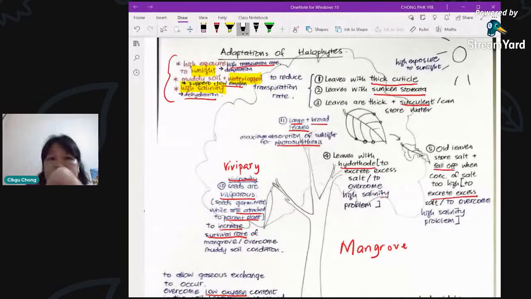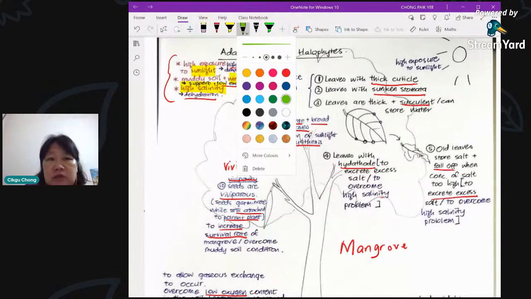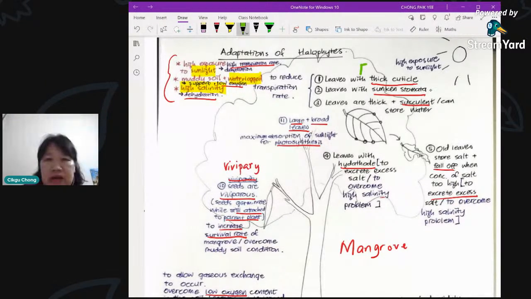Remember, when you want to answer questions, always talk about the F. F is the feature. What is the special feature here? What does the plant have? And how it helps is the E. So feature is here, feature is here. The leaves are thick, have thick cuticle, have sunken stomata, succulent leaves, thick and succulent, so to store water. So it's to something. These are the E. E is explanation. The feature F plus E, okay, then you get 1. It must have pairing. F must have the E to pair with. Then you get the point.